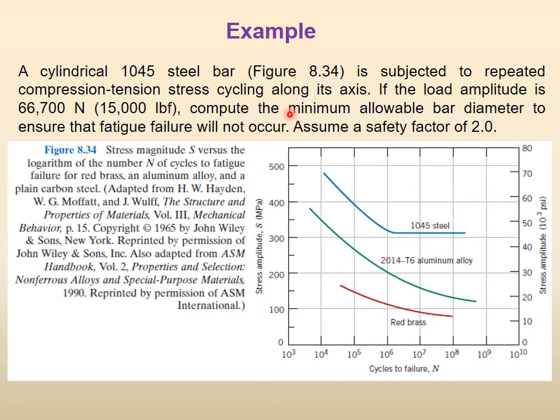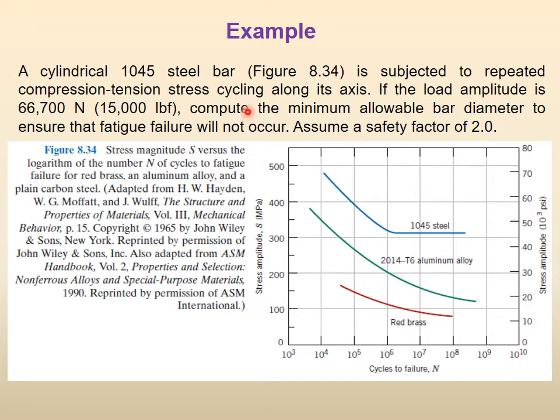Now, when you start solving it, what are the main principles of solving? Read it carefully again. Take down the data. Material is given, amplitude is given, safety factor is given. And we want to find the minimum allowable bar diameter so that fatigue failure will never occur, right? And this diagram is given.